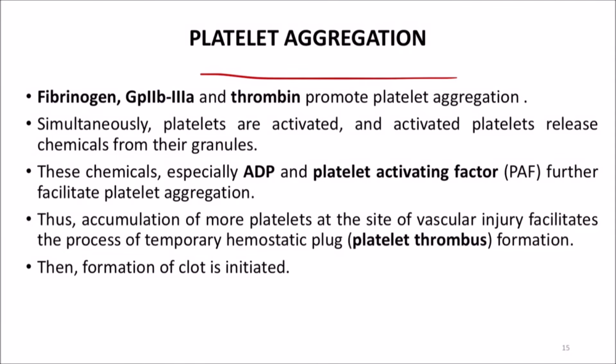Fibrinogen, glycoprotein 2B and 3A, and thrombin promote the platelet aggregation. As a result of an injury, the platelets are activated, and the activated platelets release chemicals from their granules, especially ADP and platelet activating factor, which further facilitate platelet aggregation and form a platelet thrombus. From there, the formation of the clot is initiated.